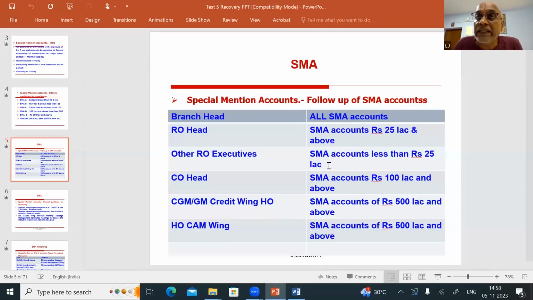Recovery committee, every month they have to meet and follow up with the accounts of exposure of so and so and above. So when the recovery comes, we will see.